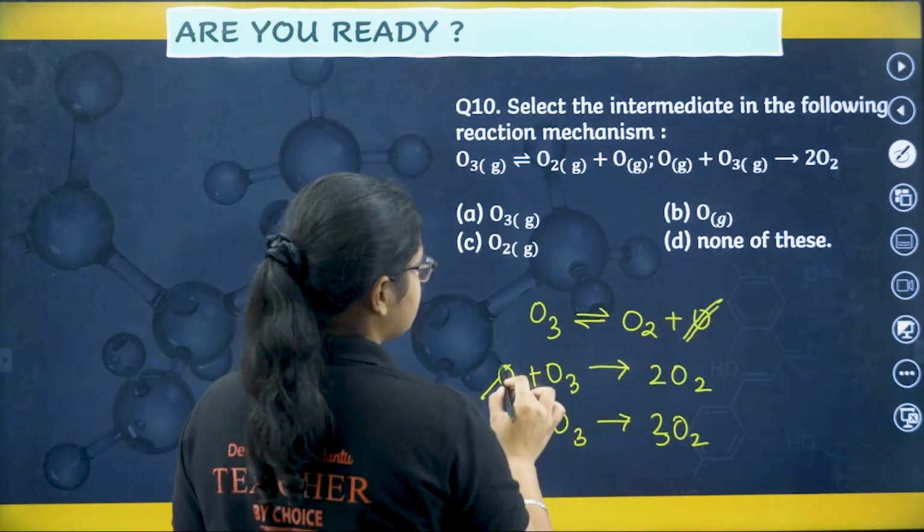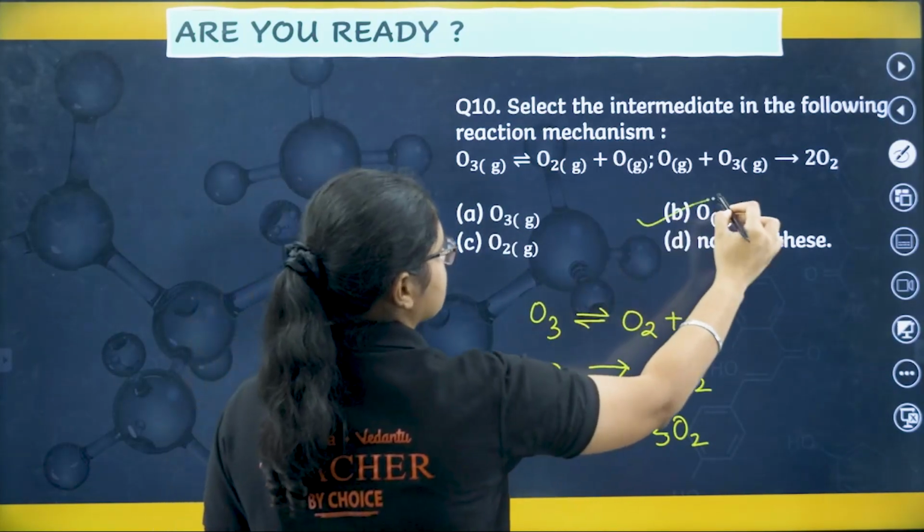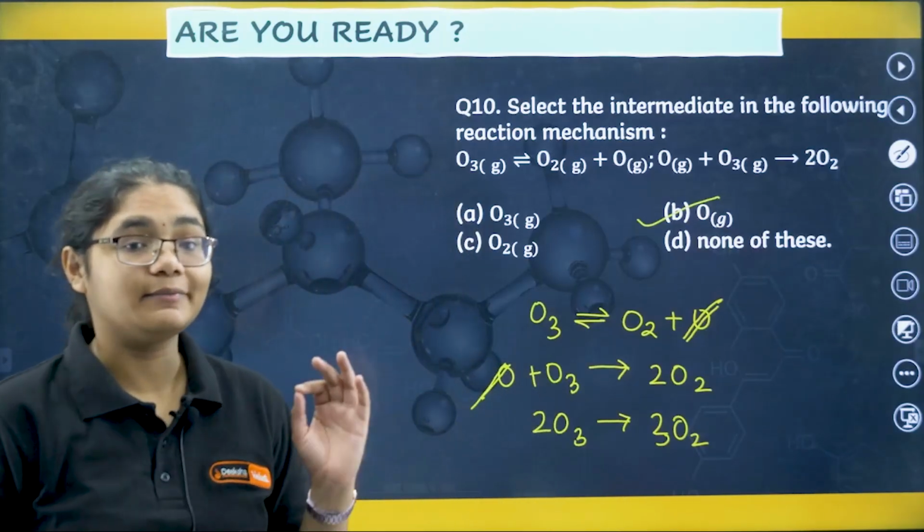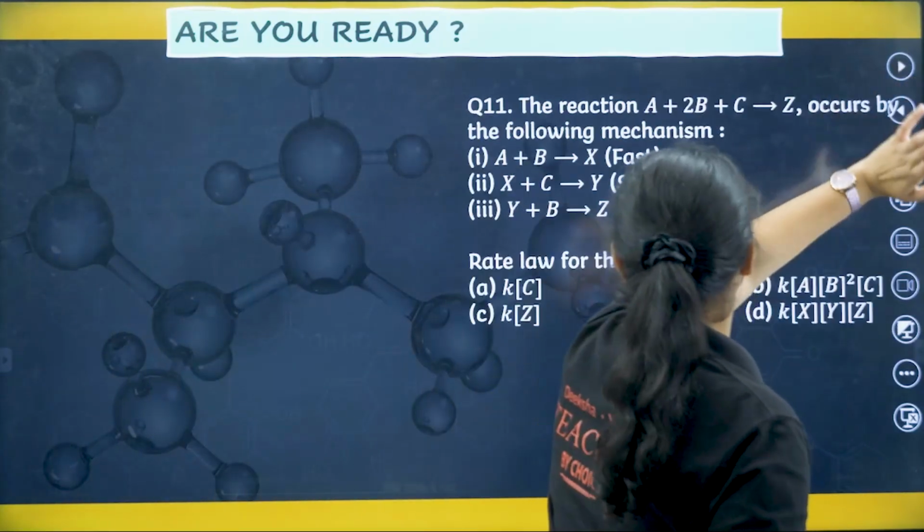So what is there? Something which is produced in between and consumed, that is oxygen. So B is the intermediate formed here. Now let's see the next question.